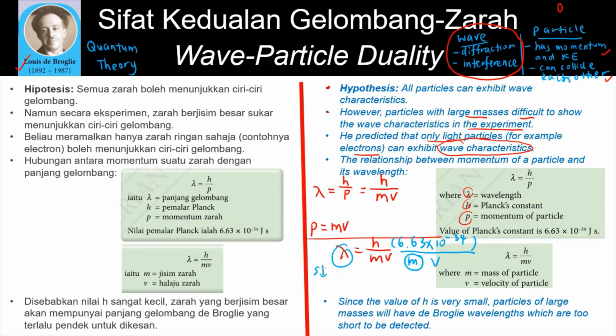So since the value of h is very small, particles of large masses will have a wavelength which is too short to be detected. We cannot detect those particles with large mass. What is the wavelength for them?